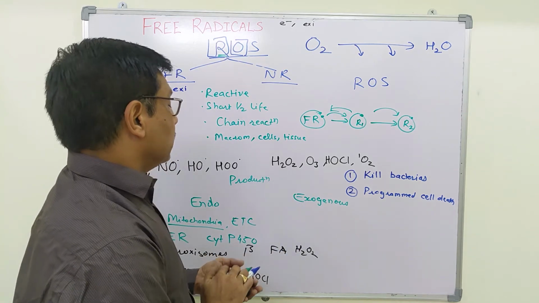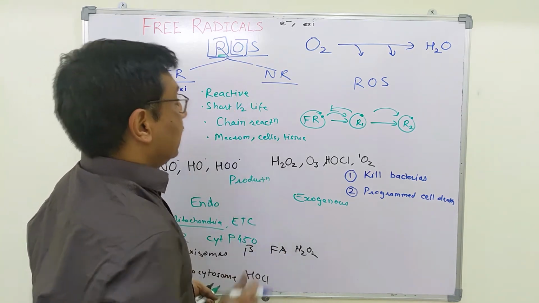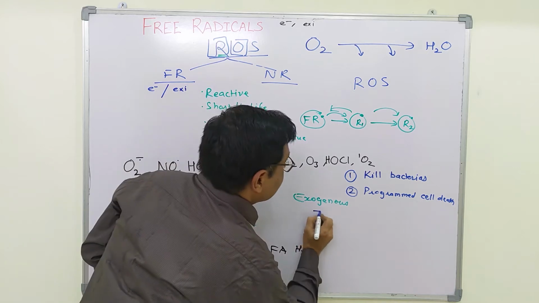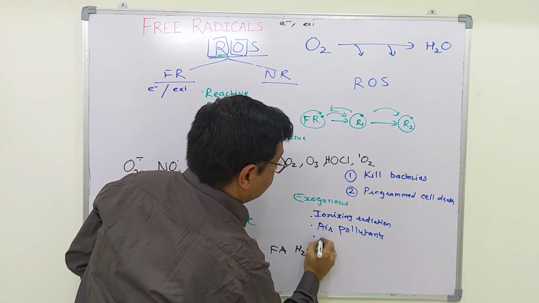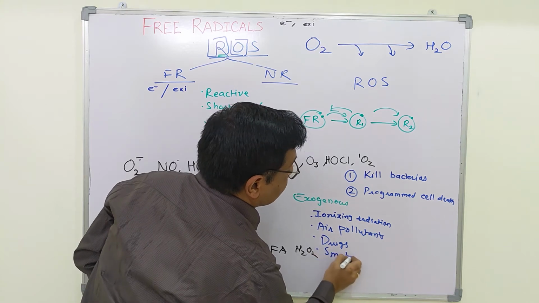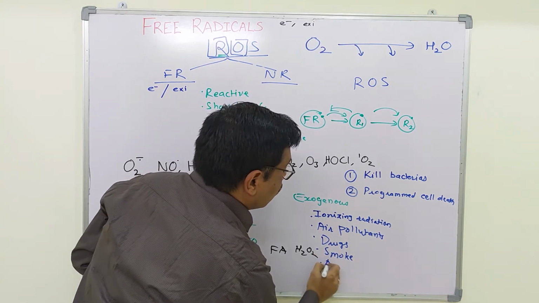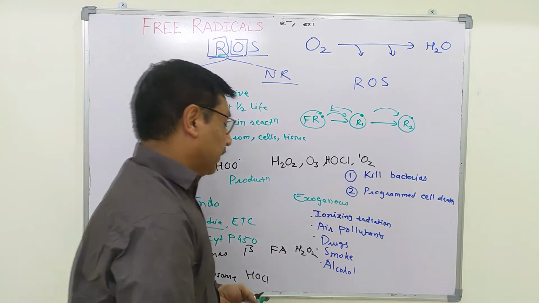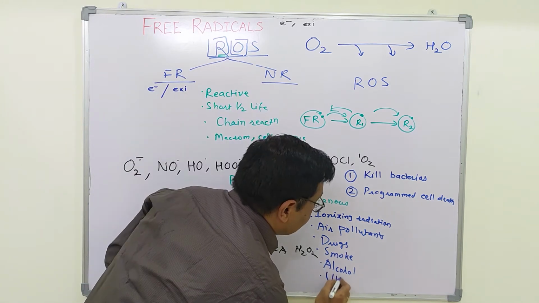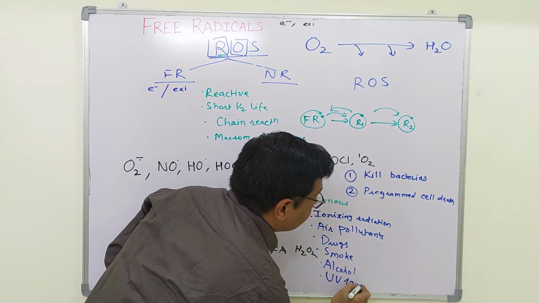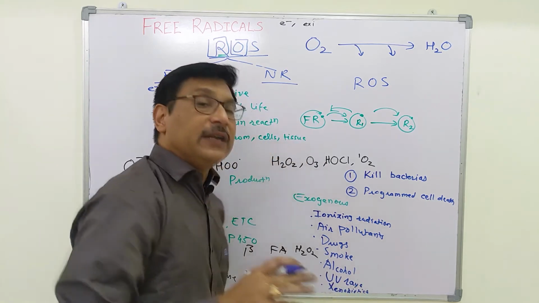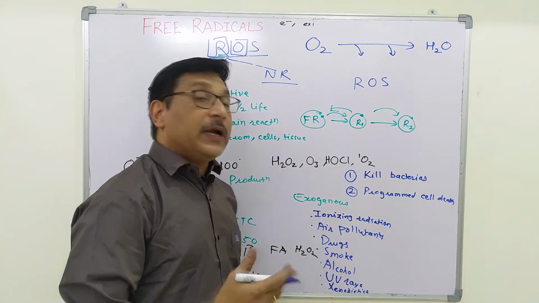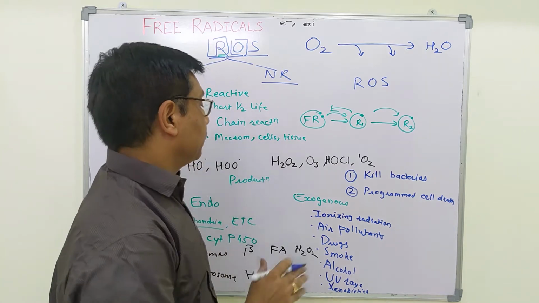But what are the exogenous sources of free radical generation? Ionizing radiation, air pollutants, various drugs, smoking, cigarette smoke, alcohol. Alcohol causes more lipid peroxidation. Also UV rays, ultraviolet rays, and various xenobiotics like insecticides and pesticides which are sprayed over the food we eat.